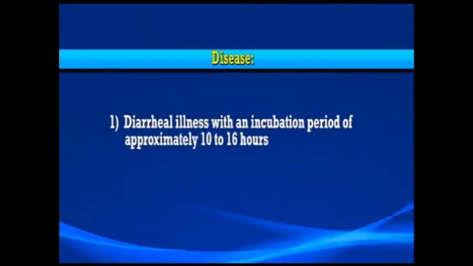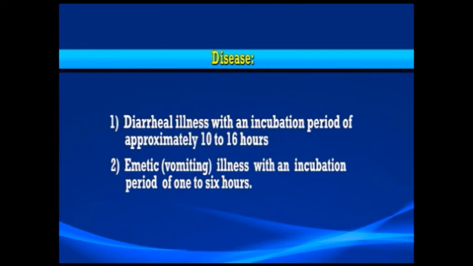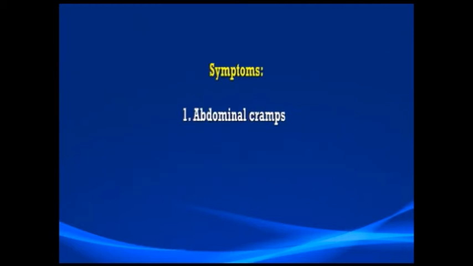The first one is a diarrheal illness with an incubation period of approximately 10 to 16 hours, and an emetic illness, also known as vomiting illness, with an incubation period of 1 to 6 hours. The symptoms include abdominal cramps, watery diarrhea, nausea and vomiting.